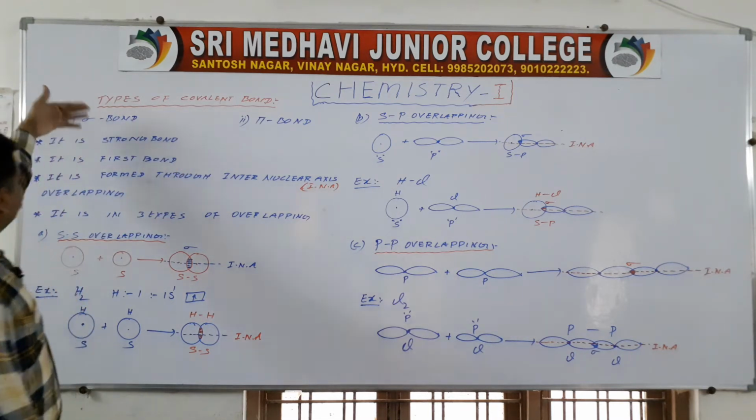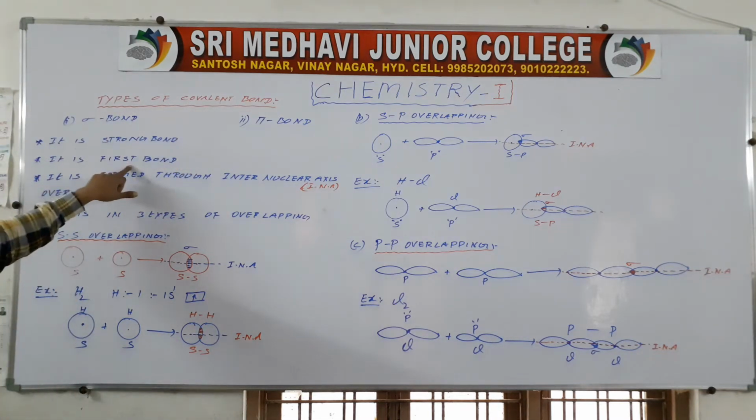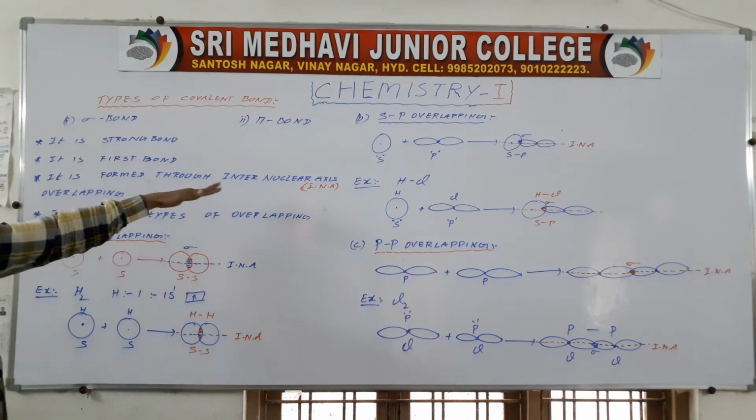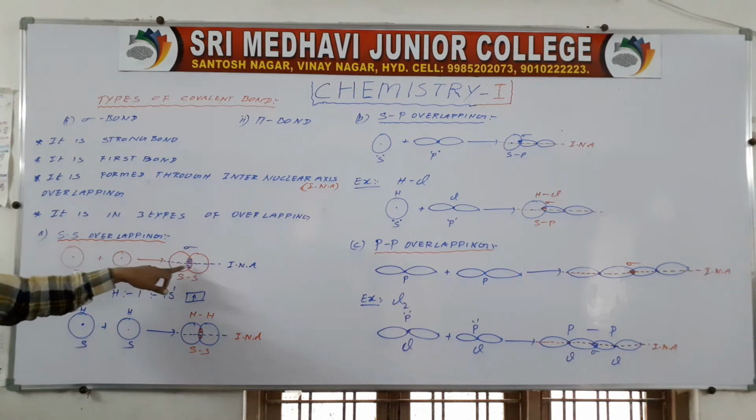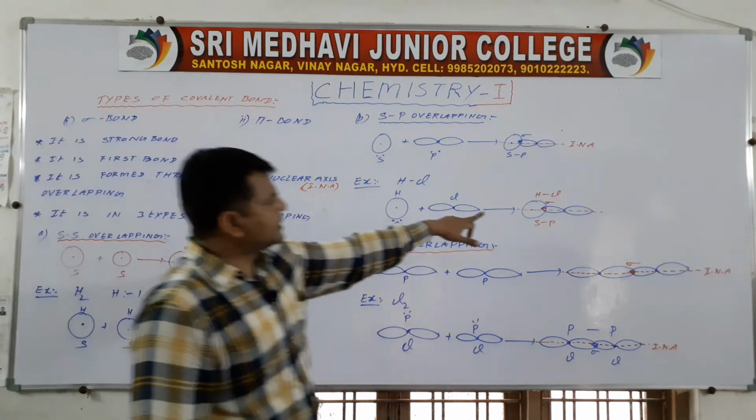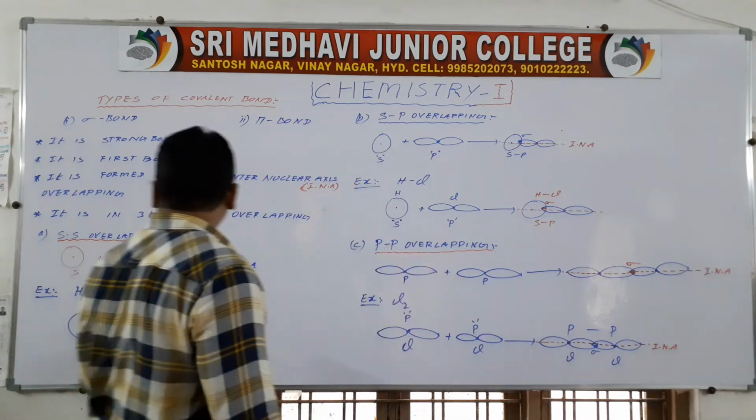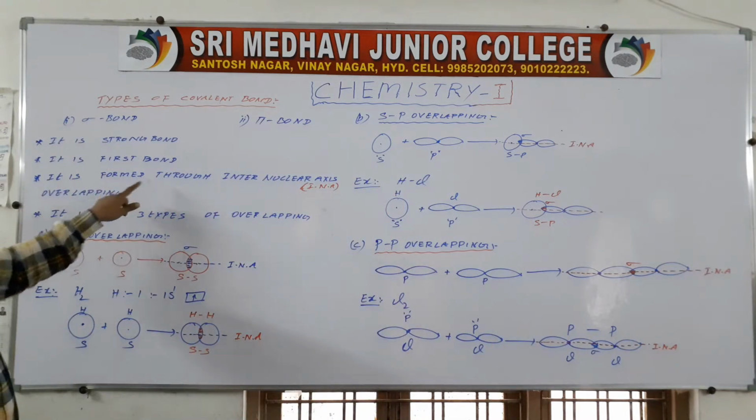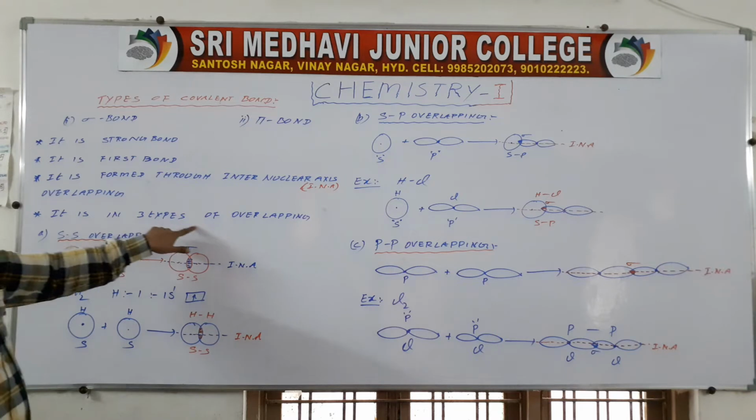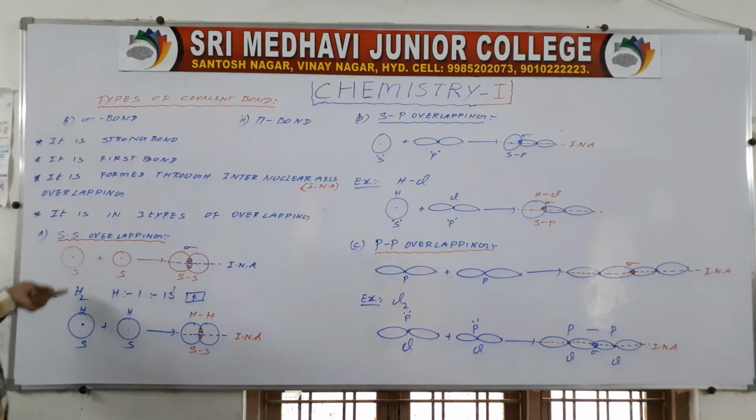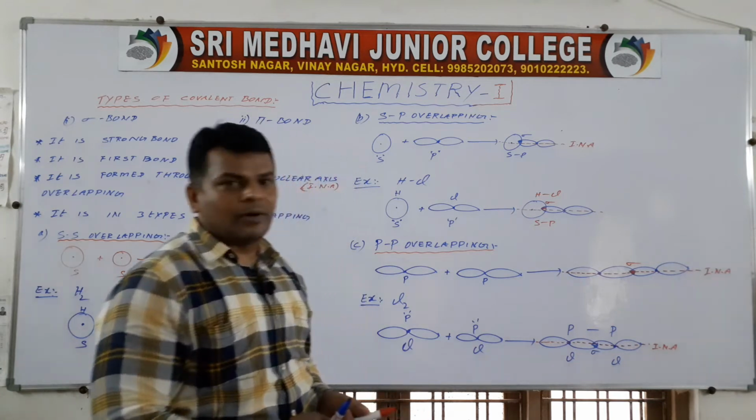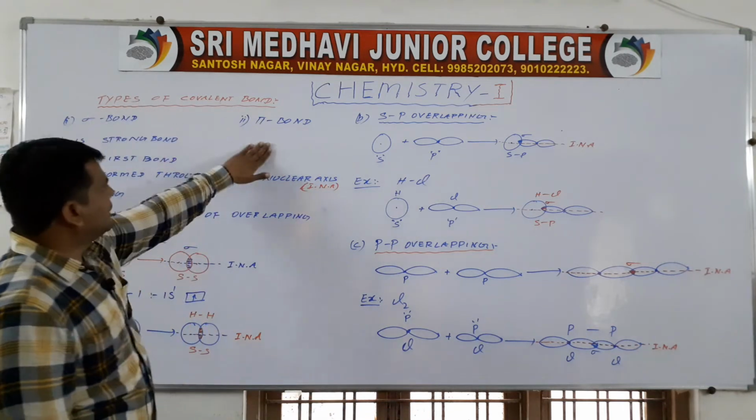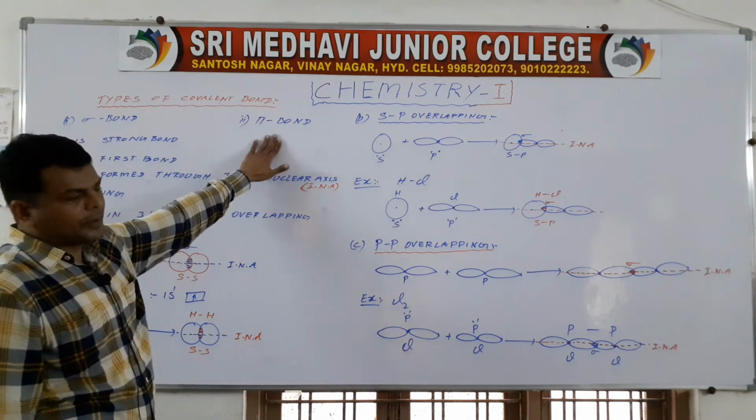Sigma bond is a strong bond, it is the first bond. It is formed through internuclear axis overlapping. Internuclear axis means this line, these are internuclear axes. It is formed through three types of overlapping: s-s overlapping, s-p overlapping and p-p overlapping. Next we are going to discuss pi bonds.